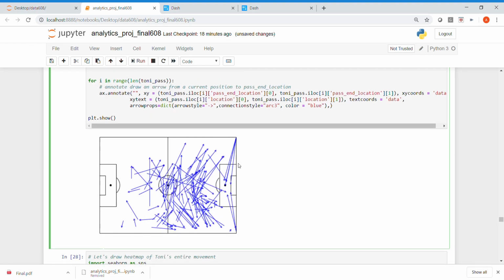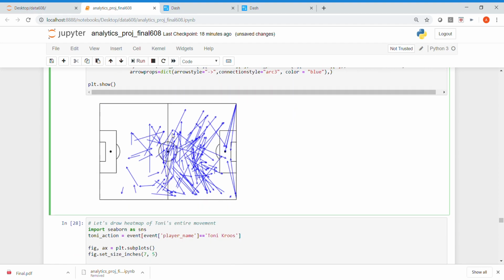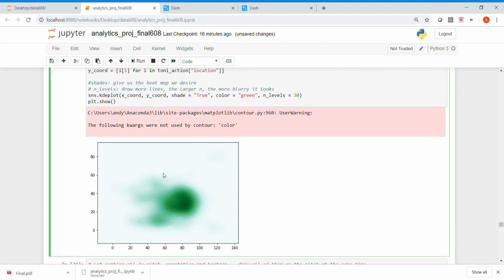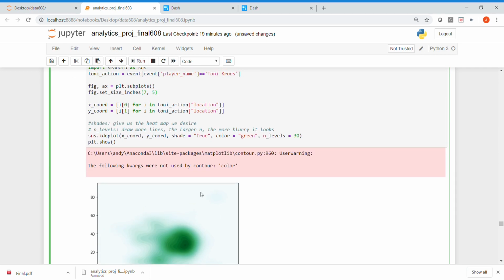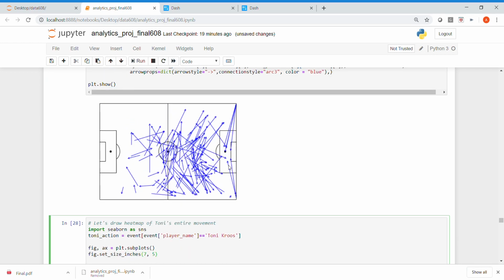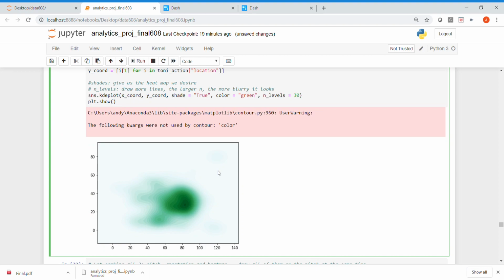All of these show the direction of his passing. He ran around this area, not near the penalty line, but almost always in the midfield.